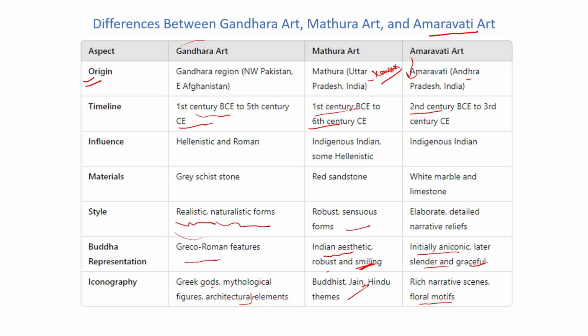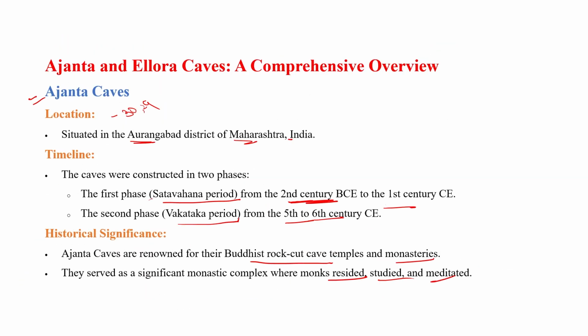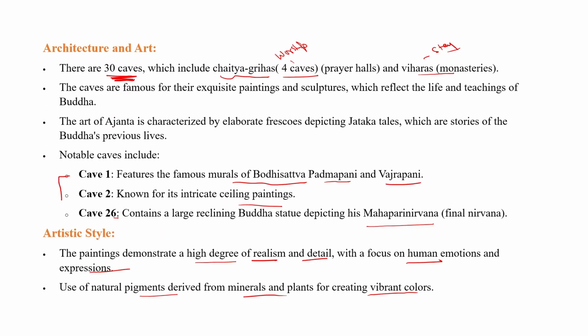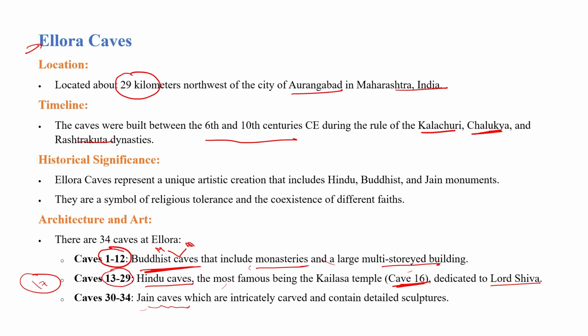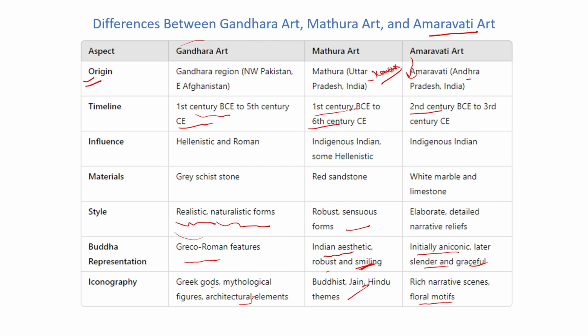So let's quickly revise the session we have discussed. In this session, we have discussed the king series of the Satavahana Dynasty and art and culture. In art and culture, the Ajanta and Ellora caves were started during the time of the Satavahanas. Ajanta has a total of 29 caves which explain only Buddhism, and Ellora has 34 caves: 12 caves for Buddhism, 17 caves for Hinduism, and 5 caves for Jainism.